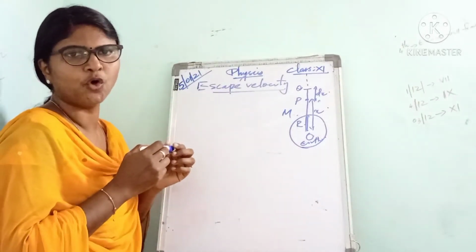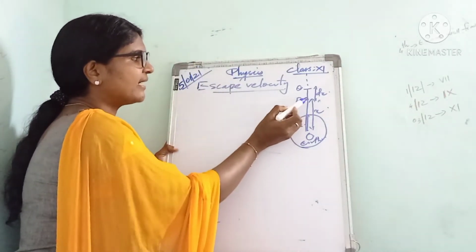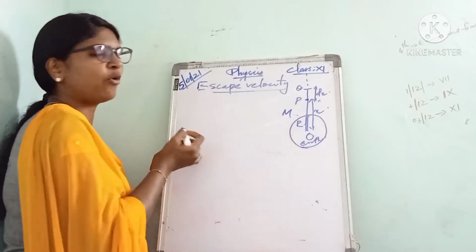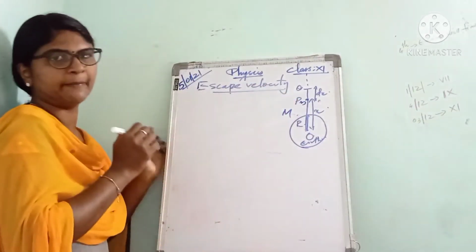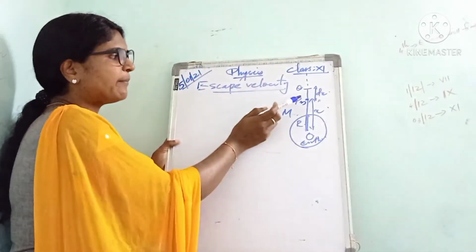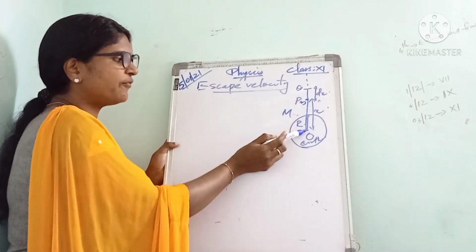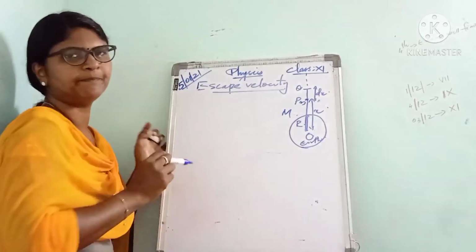Next, we assume a point P at a distance of x from the center of the Earth, where we place an object of mass m.